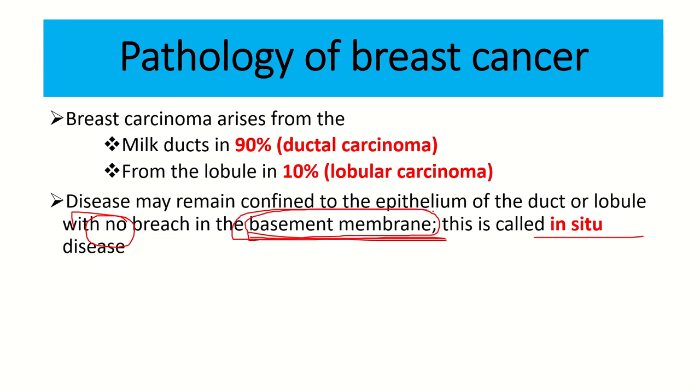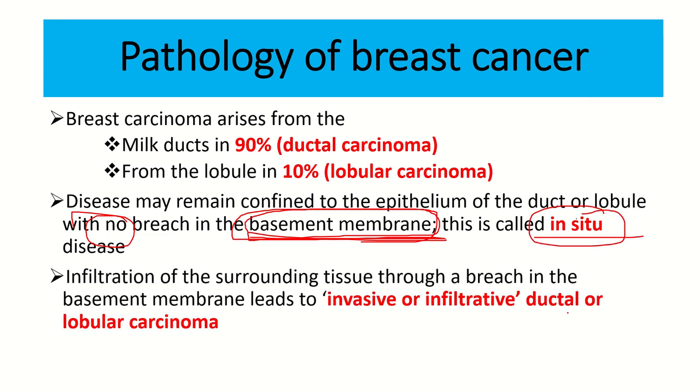So though it is carcinoma, it is in situ carcinoma. But when it breaks down the basement membrane, it is known as invasive or infiltrative carcinoma: invasive or infiltrative ductal carcinoma, invasive or infiltrative lobular carcinoma.